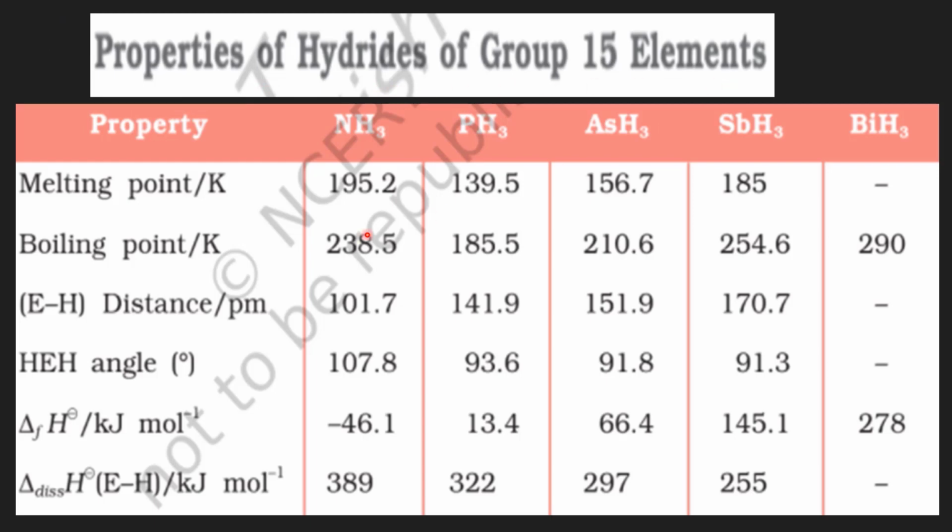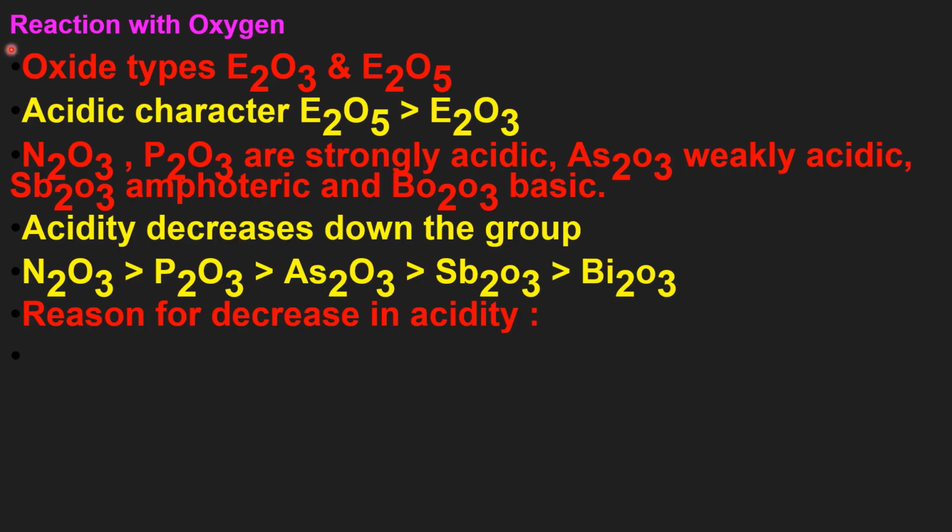Properties of hydrides of group 15 elements. The melting points decrease down the group. Boiling points decrease down the group. E-H bond strength decreases from nitrogen to arsenic. The H-E-H bond angle decreases from ammonia to stibine, ionization enthalpy increases from ammonia to bismuthine, and bond dissociation energy also decreases down the group. Reactions of 15th group elements with oxygen.